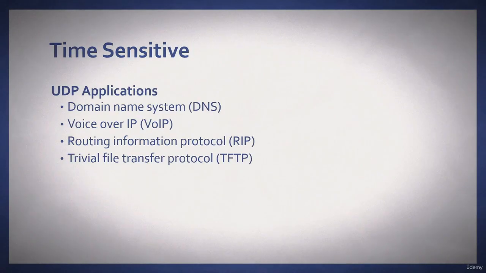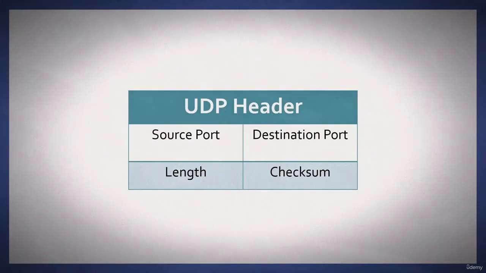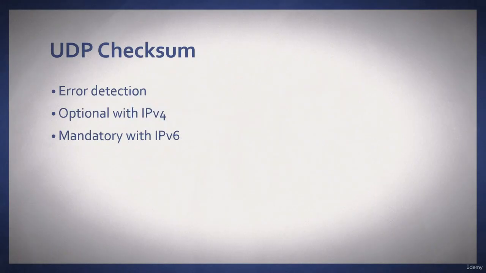UDP is a lightweight protocol that's great for time-sensitive applications such as DNS, voice over IP, Routing Information Protocol, or Trivial File Transfer Protocol. Here we see the UDP header. It's always 8 bytes long, and it includes the source port, destination port, length, and checksum. Now that checksum is used for error detection, not correction. The UDP checksum is optional with IP version 4. However, it is mandatory with IP version 6 primarily because IP version 6 does not have a checksum.